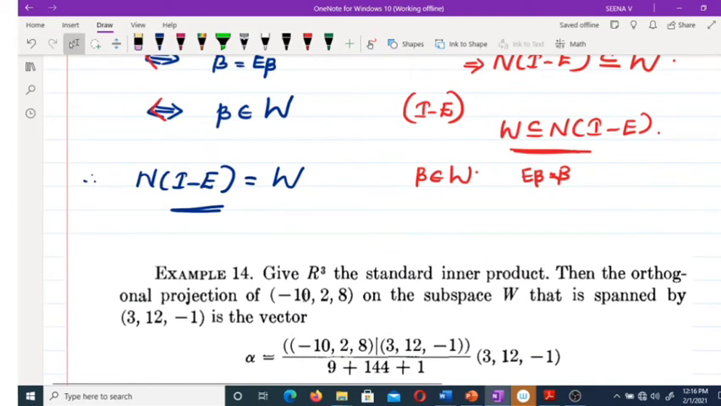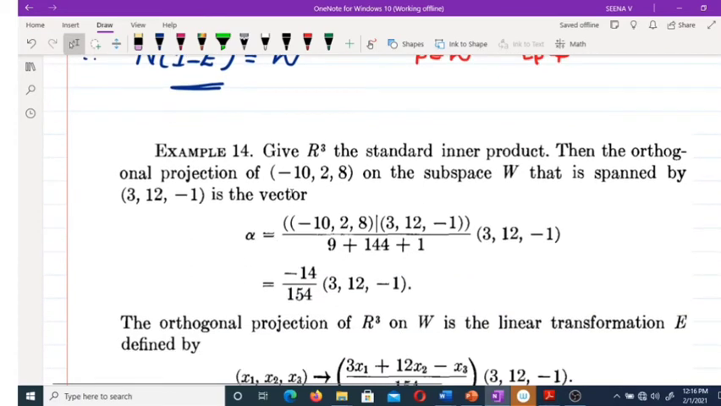Next, we are going to discuss one problem. Given R3 with the standard inner product, we have to find the orthogonal projection of the vector (-10, 2, 8) on the subspace W, where W is spanned by (3, 12, -1).